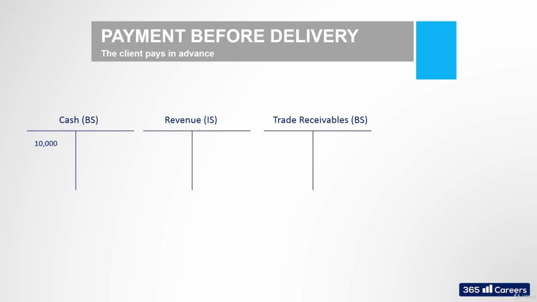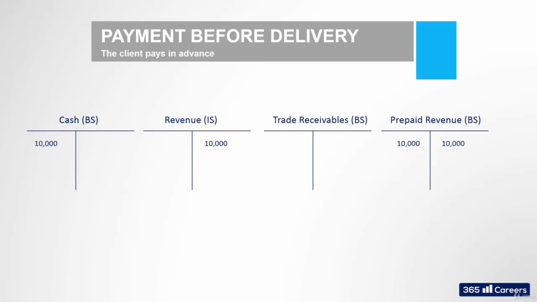We'll need a fourth T account, which will be called prepaid revenue. This is a prepayment for goods or services that the company is expected to deliver to the purchaser. Because of this prepayment, the seller has a liability until the delivery of the good or service that was prepaid. Prepaid revenue is a liability, hence we'll credit it for $10,000. After that, when the goods have been delivered, the firm will credit its revenue account for $10,000 and will debit its prepaid revenue for $10,000.